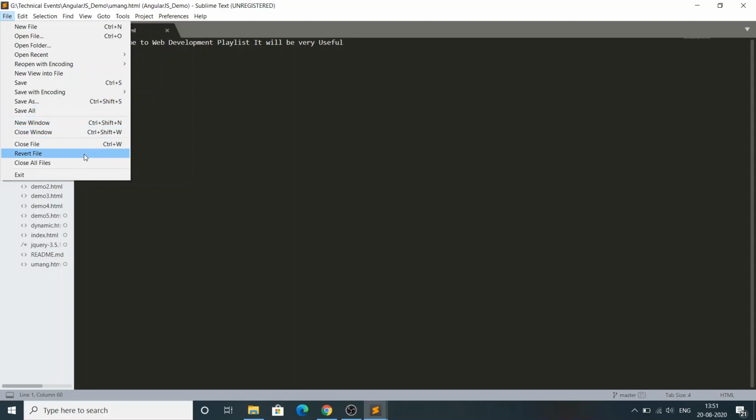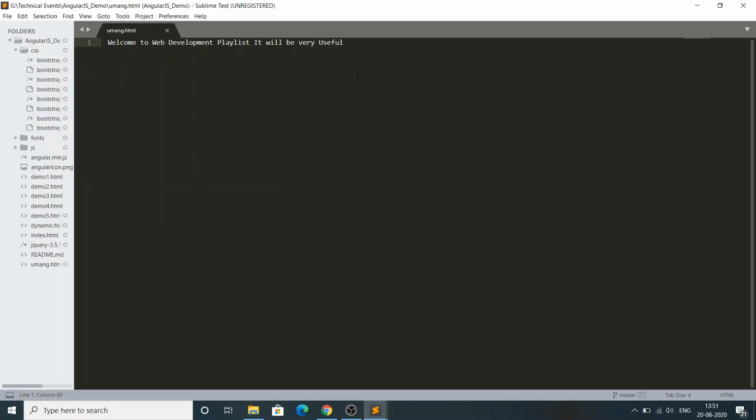Revert File means the changes will be reverted automatically. And Control Z. Control Z is a very useful option provided in Sublime Text, right? For example, see, I want to remove this. Like, I want to come back to "welcome to web development playlist." See, I am clicking Control Z. Every word it is removing, right?